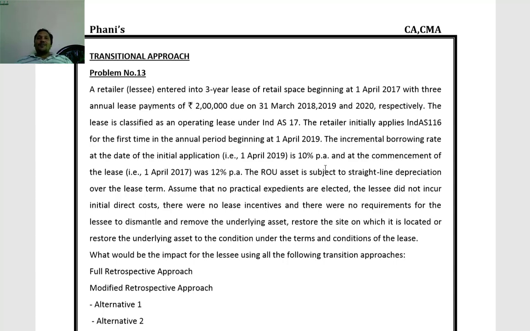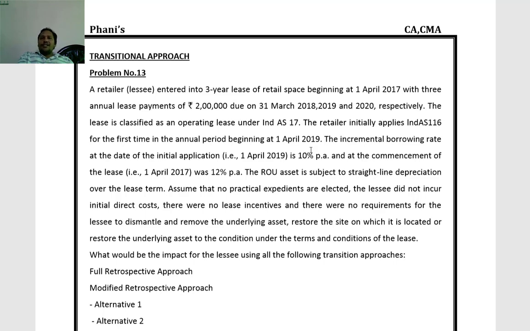Now we will go through the question once again. This is a leasing of retail space. Lease begins 1st April 2017. Annual payments 2 lakhs each, payable at the end of the next 3 years. Now, as per the earlier Ind AS 17 provisions, it is an operating lease. The retailer initially applies Ind AS 116 for the first time in the annual period beginning 1st April 2019. Ind AS 116 applicability starts from 1st April 2019 only.